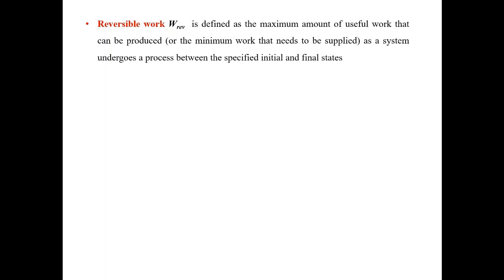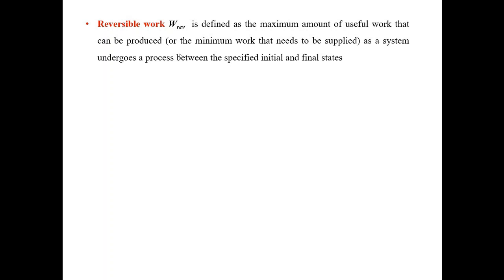Now we'll talk about reversible work. Reversible work is defined as the maximum amount of useful work that can be produced as a system undergoes a process between the given initial and final states. So if you know the initial and final states, and you follow a reversible path, that will give you reversible work.